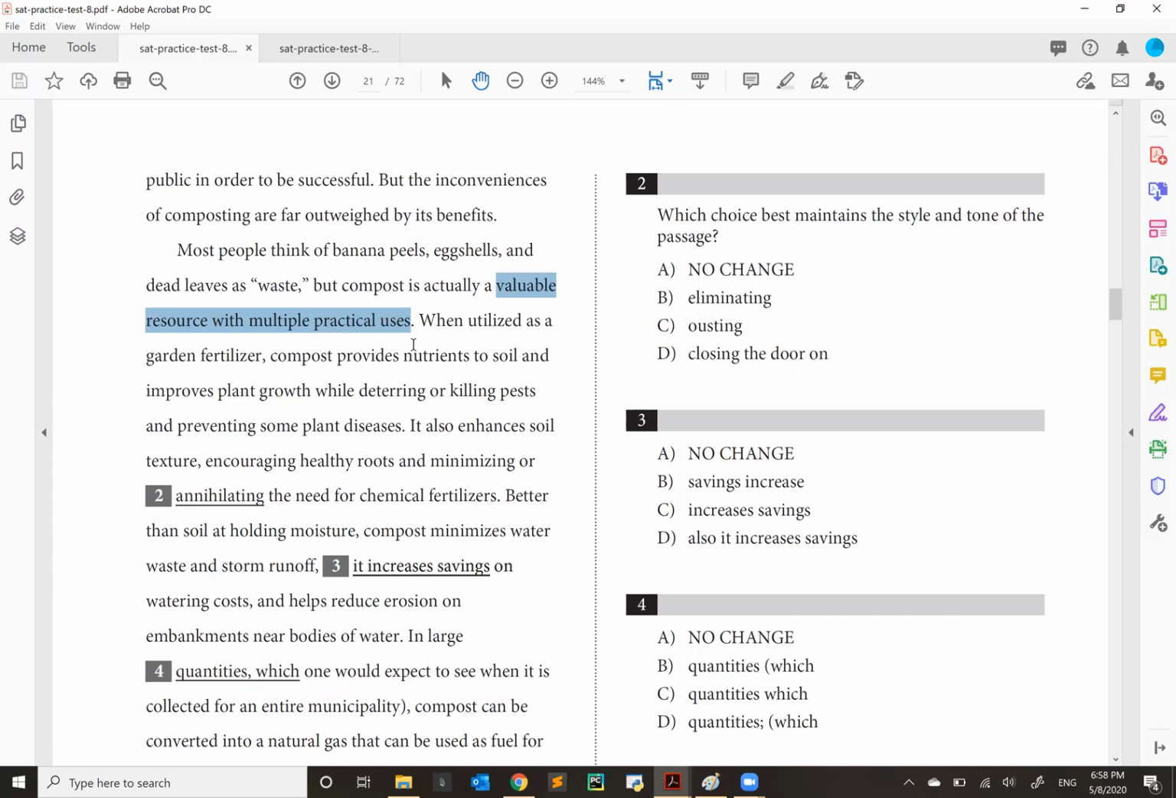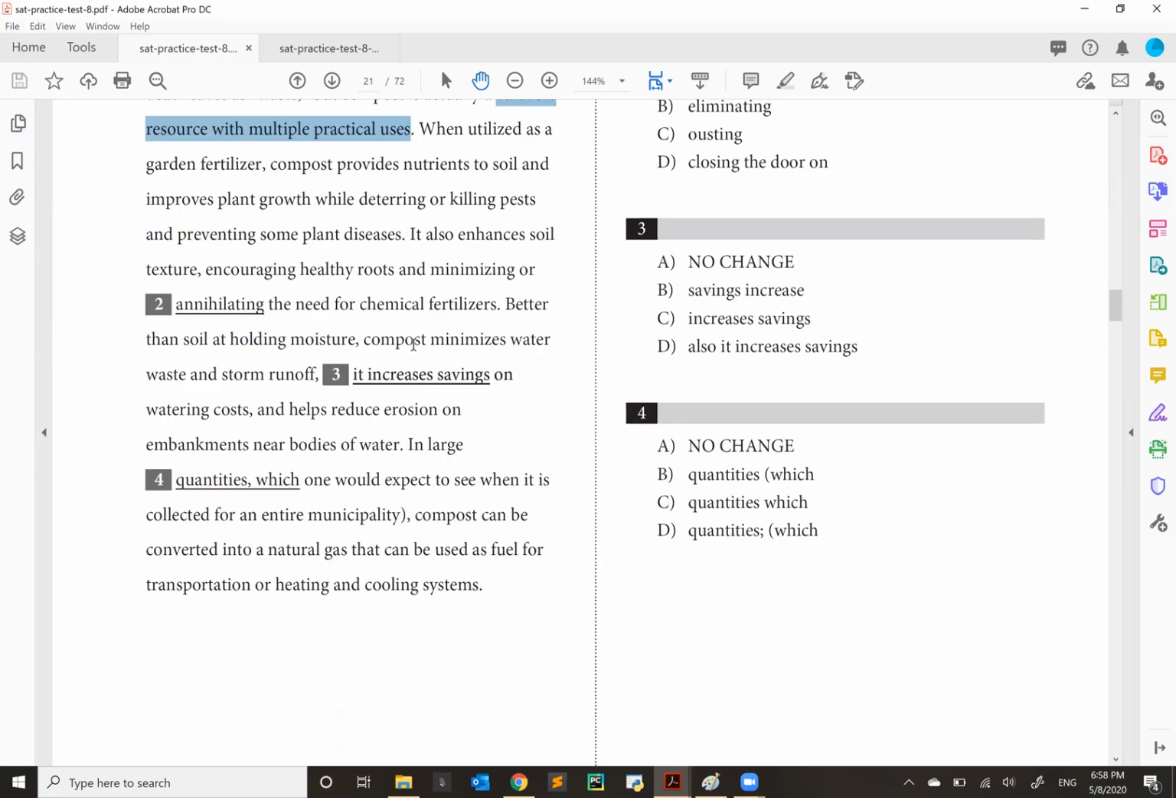So "closing the door on" is not stylistically correct, and "eliminate" means getting rid of someone or of something. You might argue that that's close, but again, the more contextually relevant word is "be eliminated." Now, question number 3 has to do with parallel structure. Let's look at what we have.